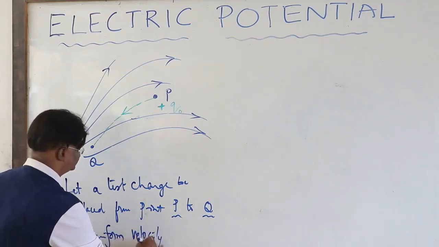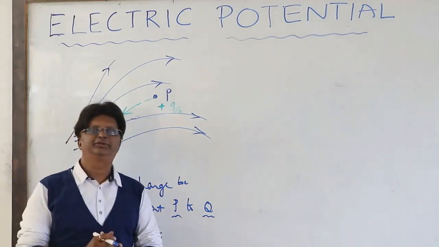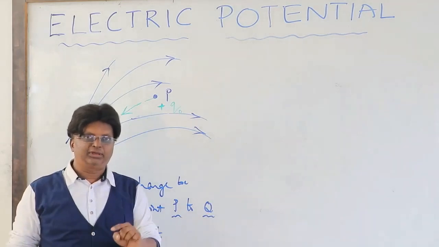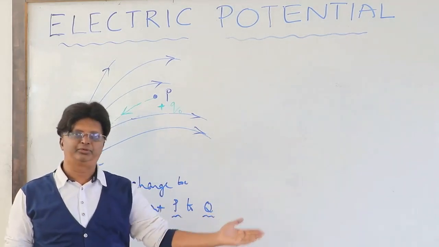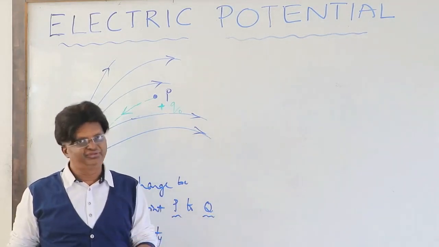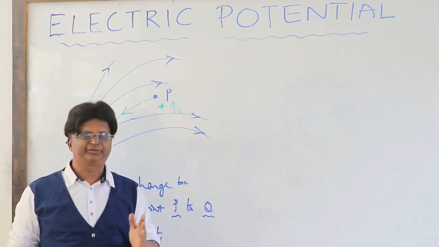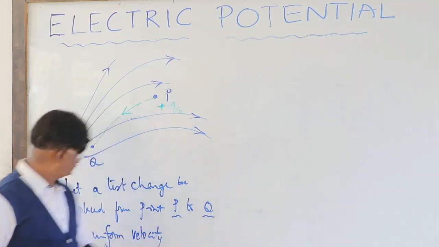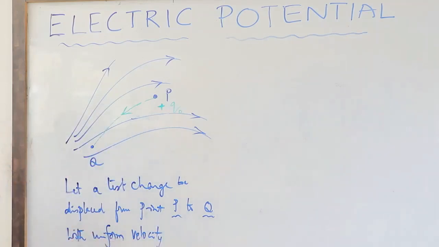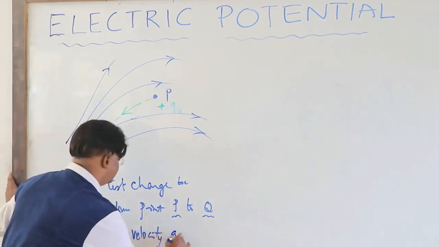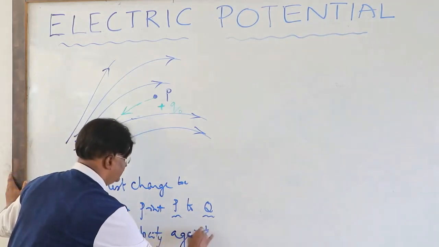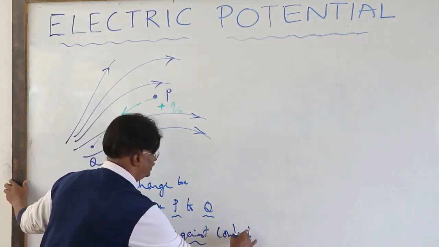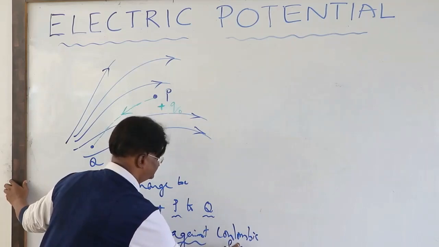This is mentioned because when there is uniform velocity, whatever work is done will only cause a change in potential energy, but no change in kinetic energy. So our final expression we will take as work done equal to change in potential energy. So with uniform velocity, and the most important point, against the Coulombic force.